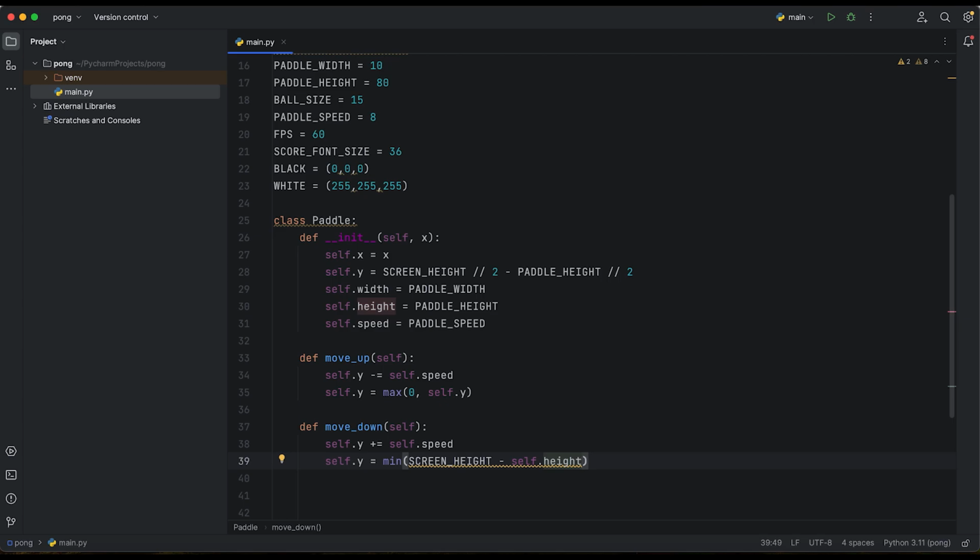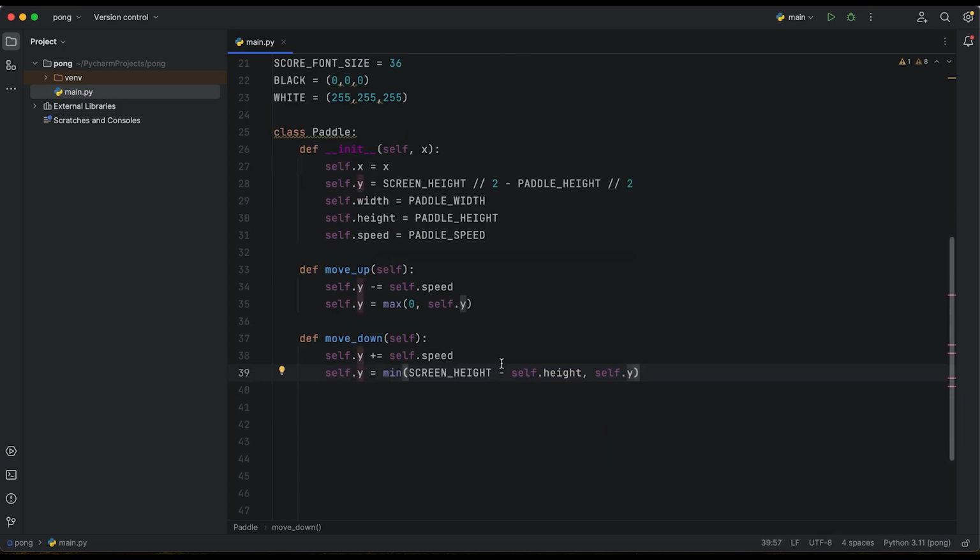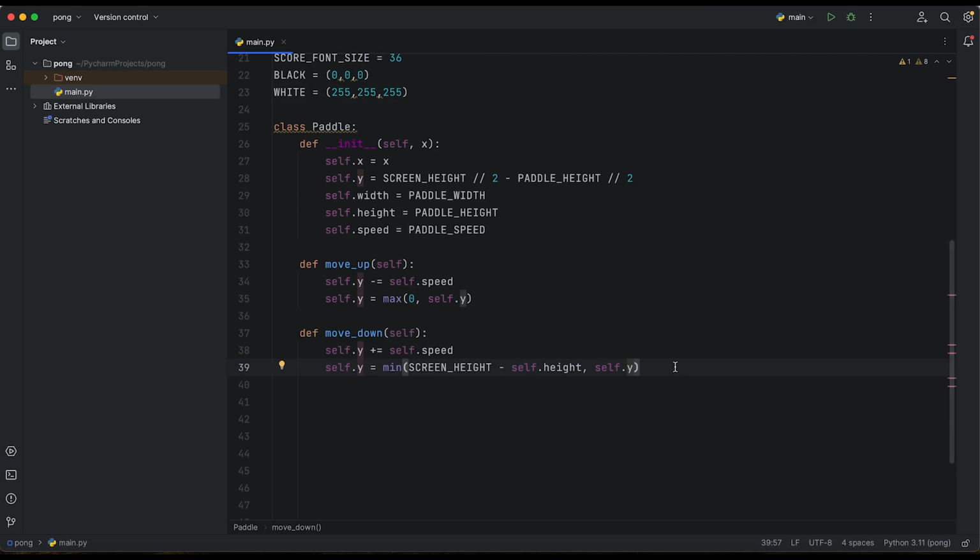And as a second argument, there we are going to put self.y, so our paddle position. Okay, so we know how we can move up and move down. Right now, it tells you like nothing, but don't worry, we need to initialize these things so that later on, whenever we are creating the game logic, it will be so easy for you to understand.